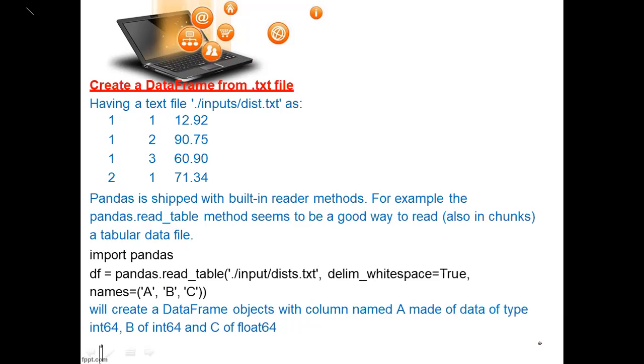So how to do it? See here, this is a small program. Import pandas. Import pandas as pd, and df equals, what is df? This is a variable, pandas dot read_table. This table will be read. You can write the path where you have saved your file, input slash text, this is the text file name dot txt. What is txt? It is a text file.